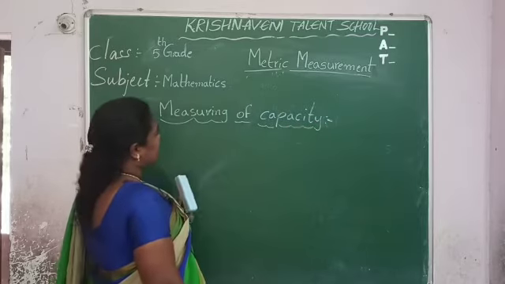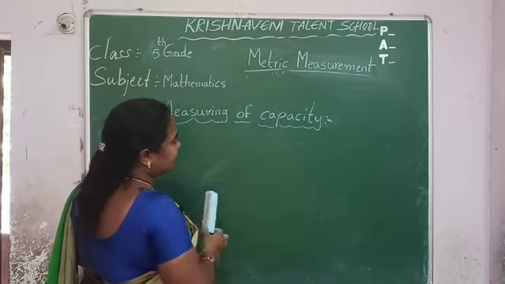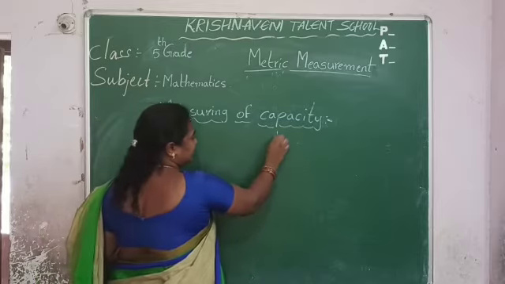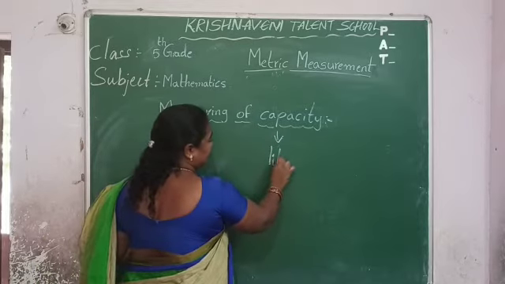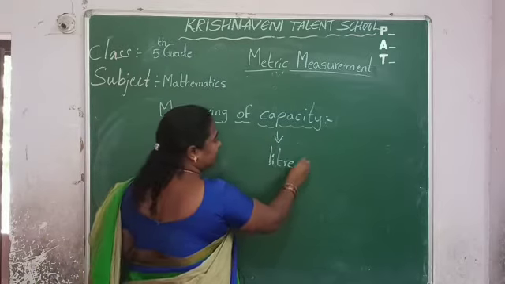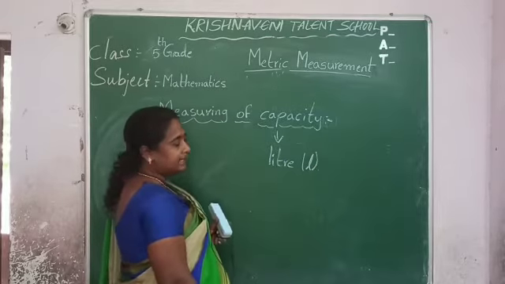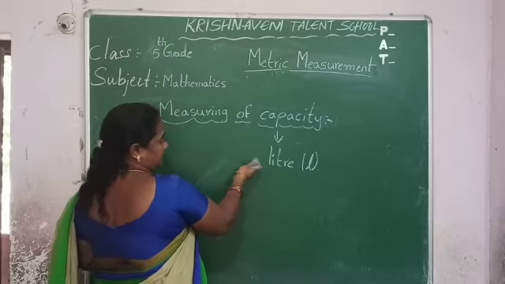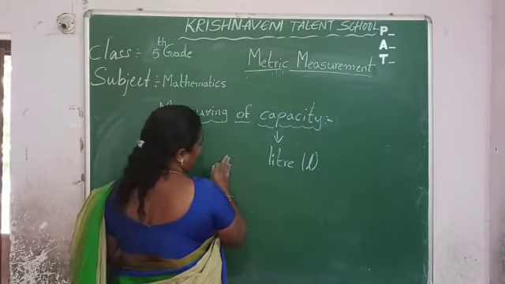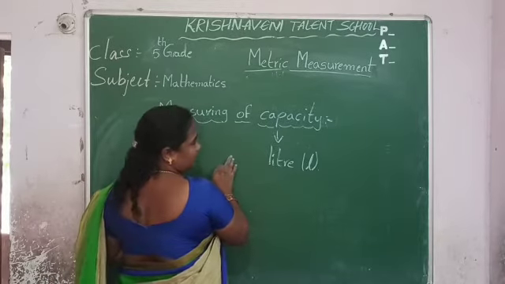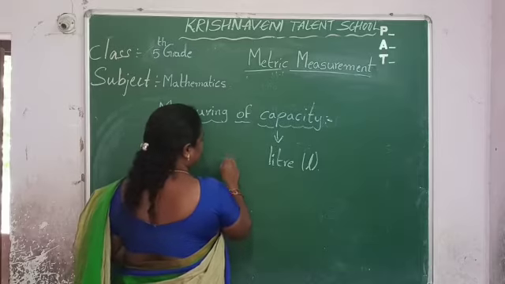So, what is the standard unit for measuring capacity? Liter. What is the short form of liter? L. L is the short form of liter. So here, to the left side of liter, we see the bigger units. What are they?